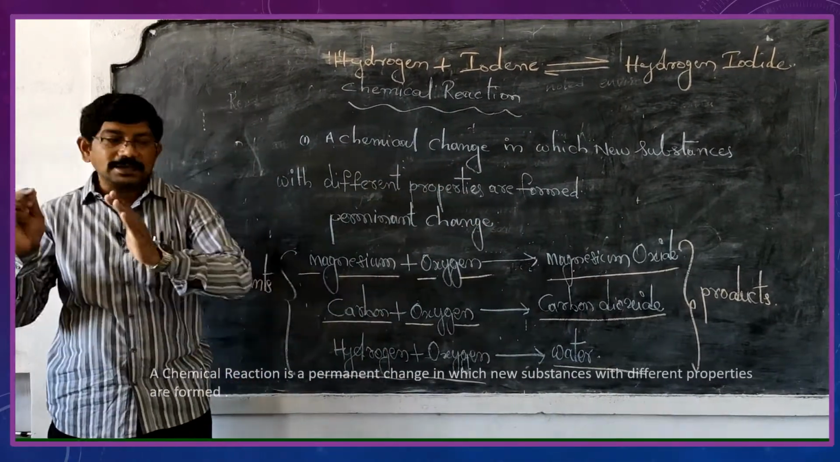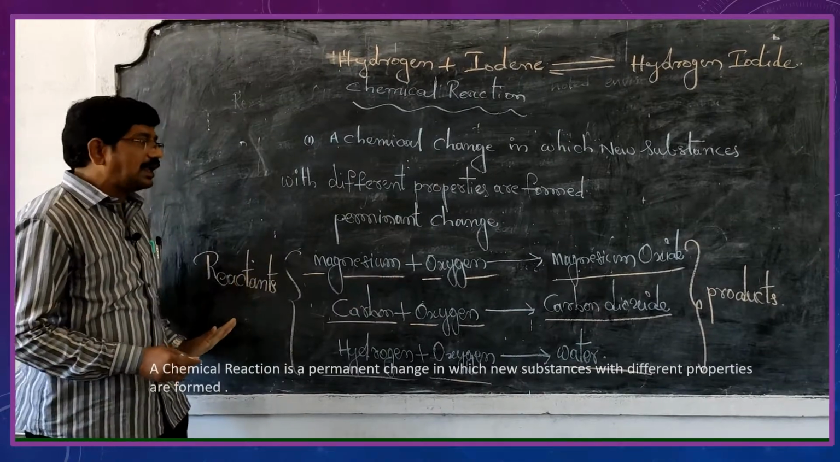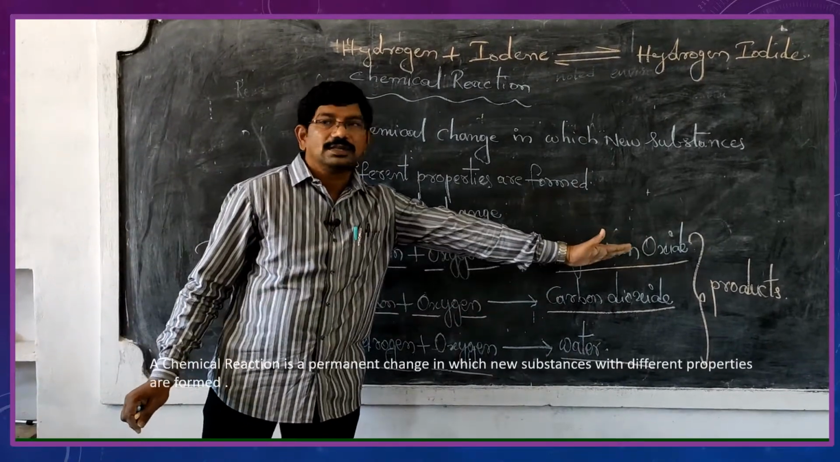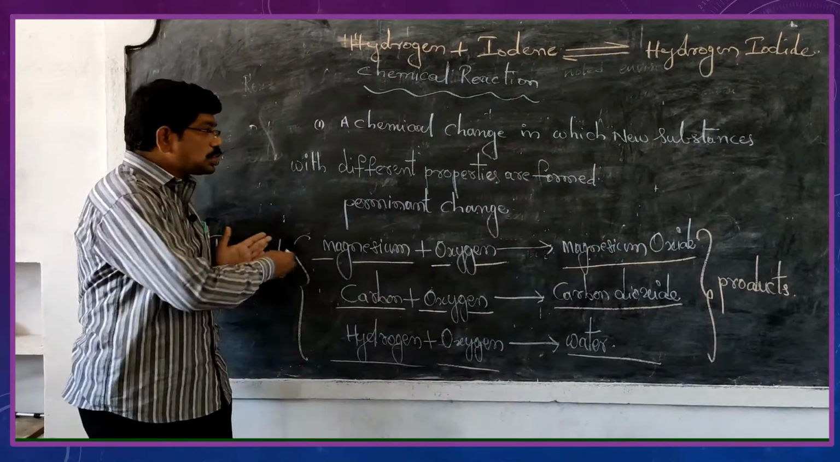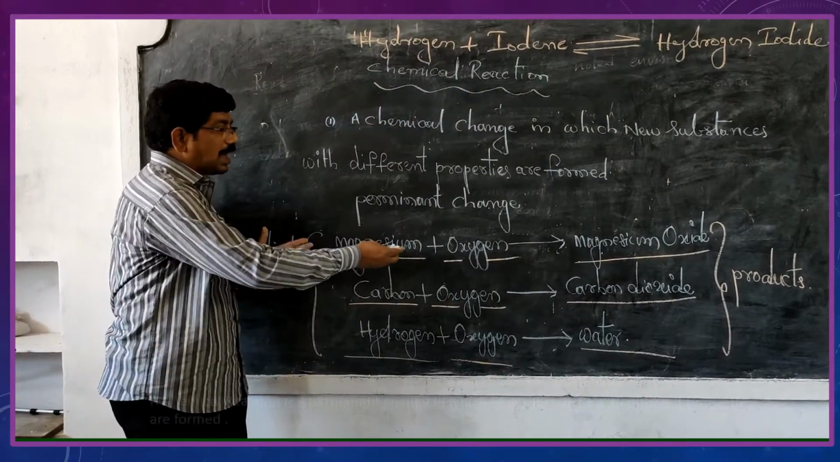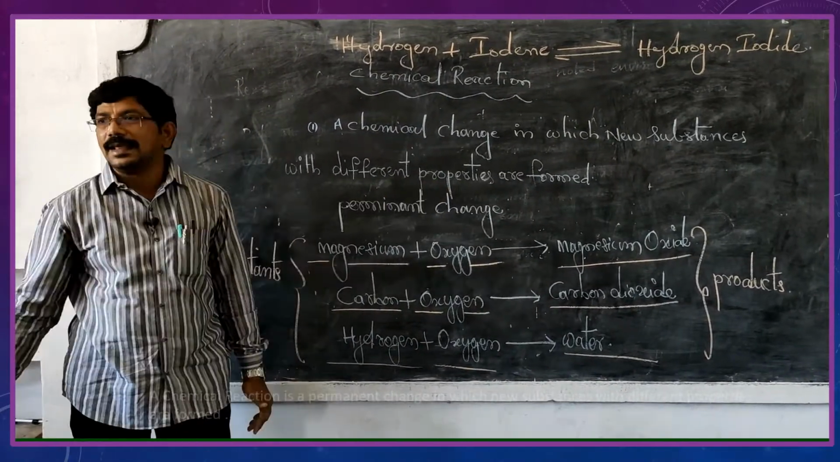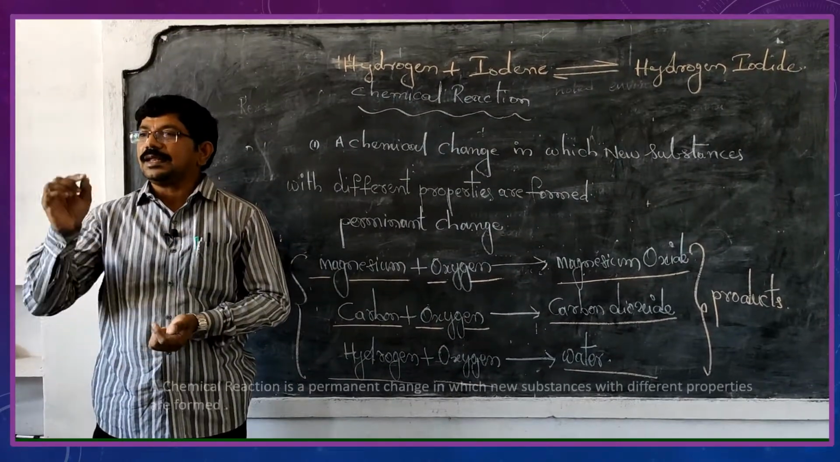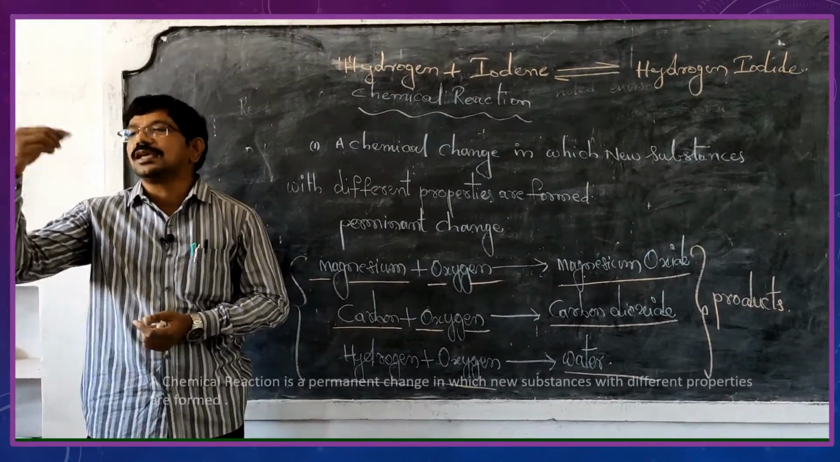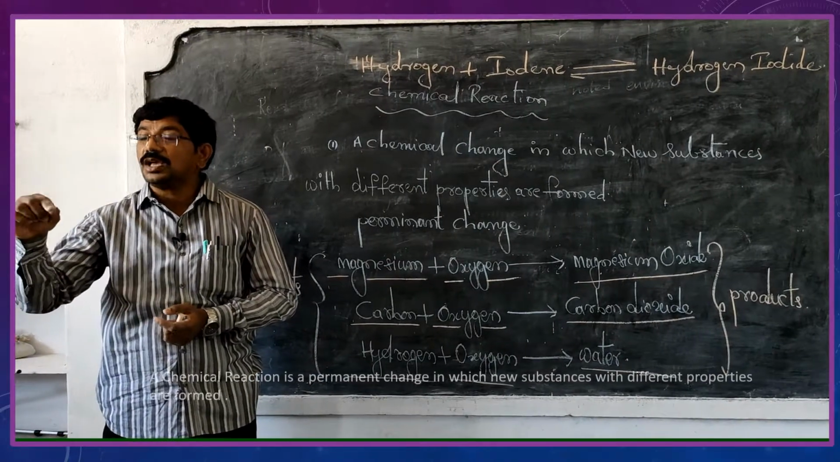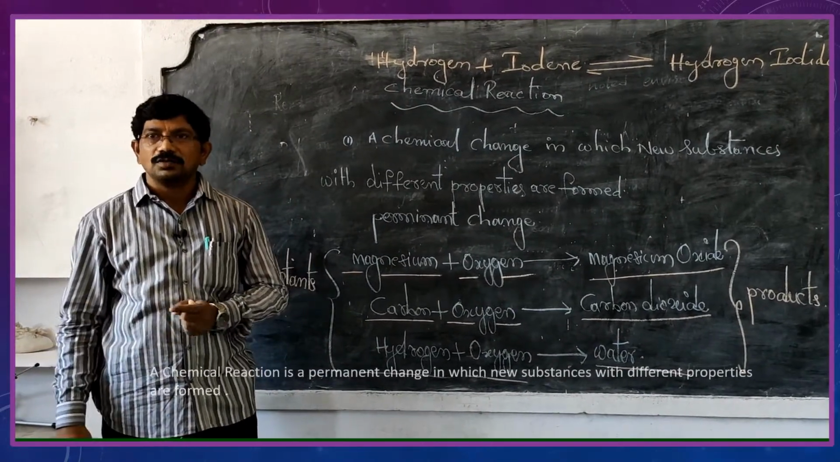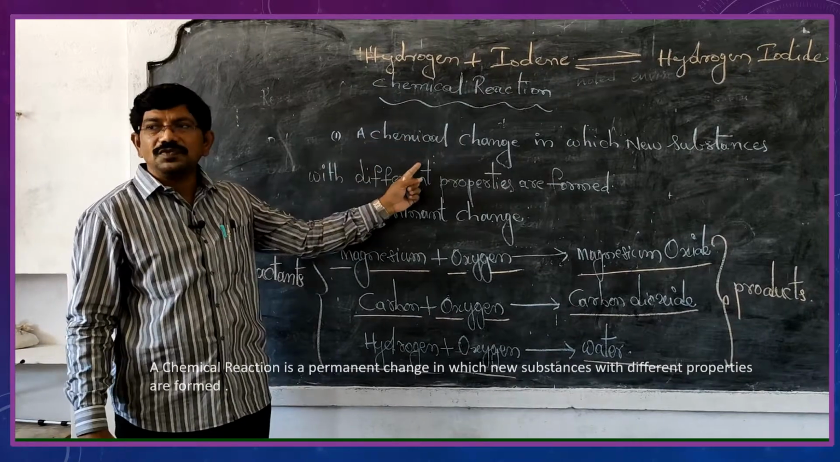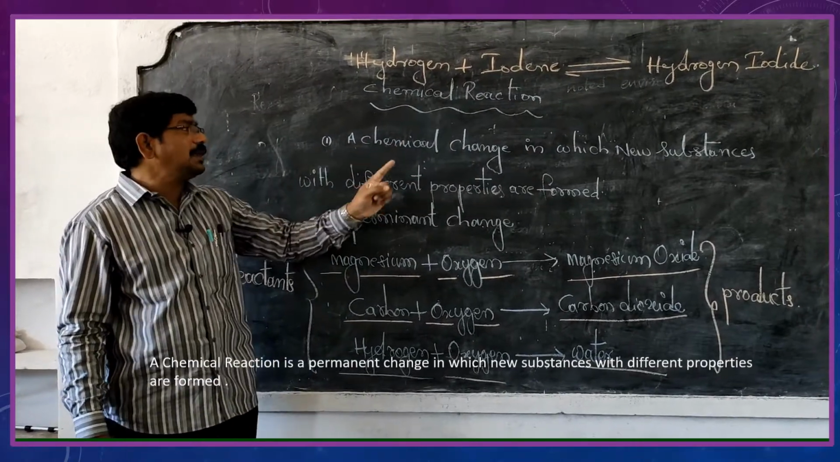Reactants are always written on the left hand side and the products are always written on the right hand side, and these two, that is reactants and products, are separated by a directed arrow. The direction always indicates the direction in which the reaction is taking place. Are you clear? This is the definition of a chemical reaction.